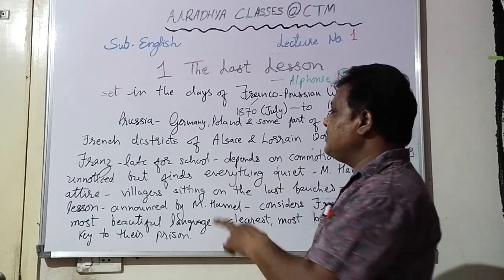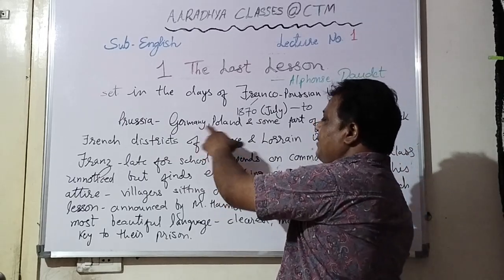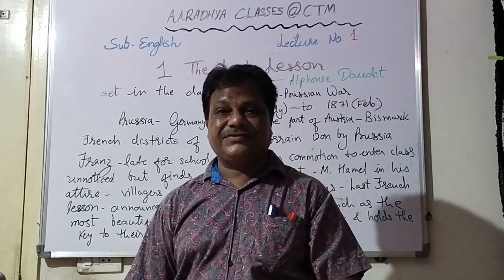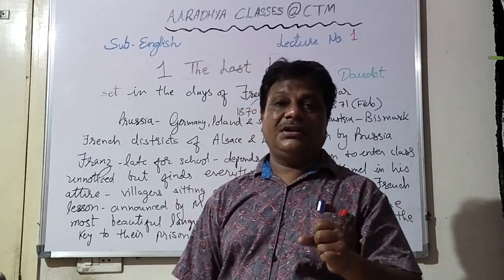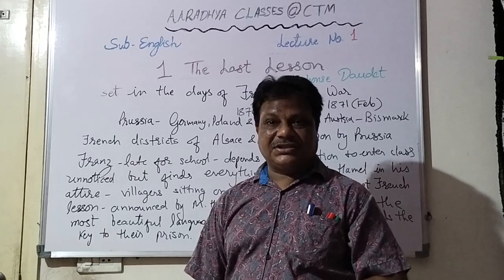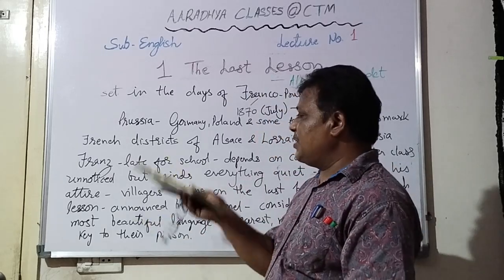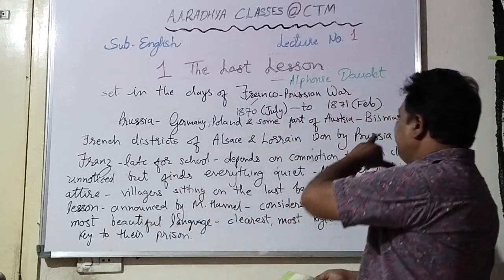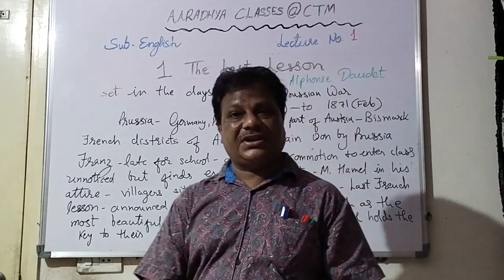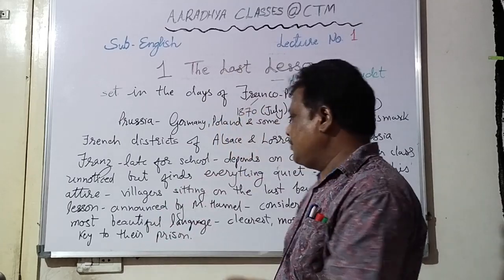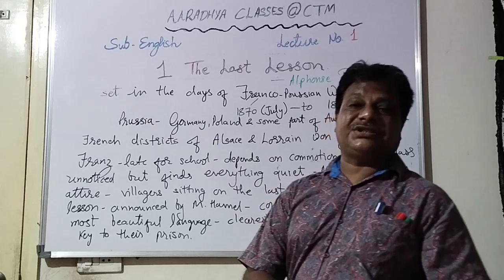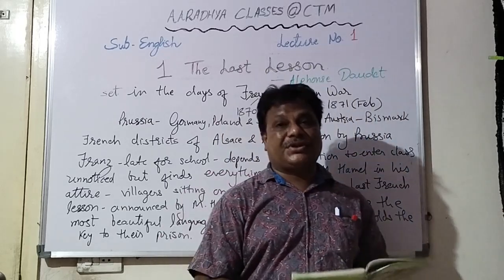So that time Prussia consisted of Germany, Poland, and some part of Austria. So these three countries in the present days were earlier what combinedly they were known as Prussia. Okay, on the other side they had France. Okay, and these people attacked them. Their army was led by Bismarck. Okay, and they already won some area of France. The two areas mentioned in the lesson are Alsace and Lorraine. So these two districts of France went into the hands of Prussia.